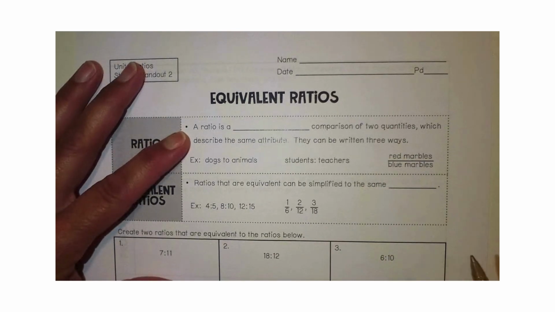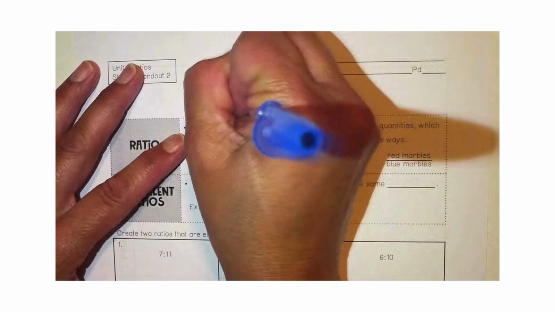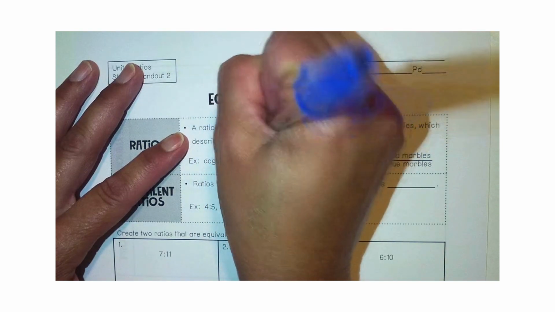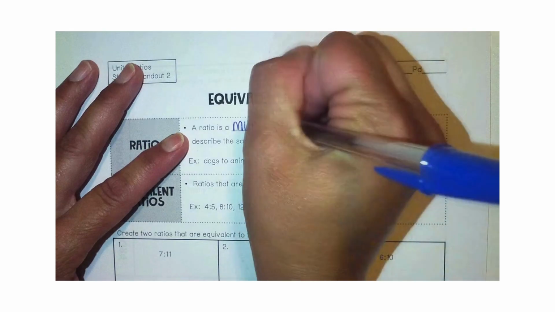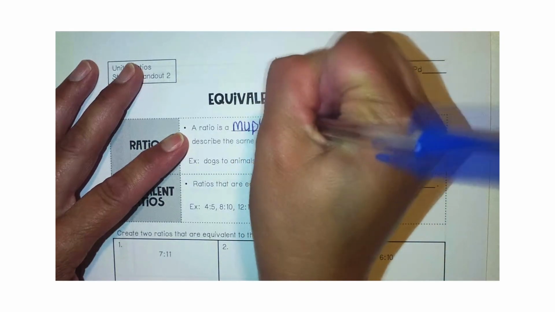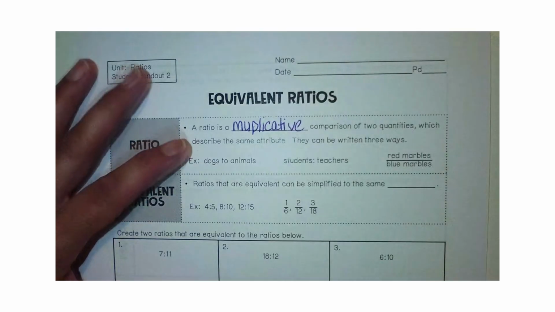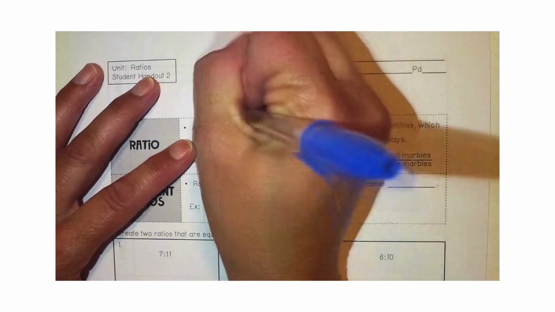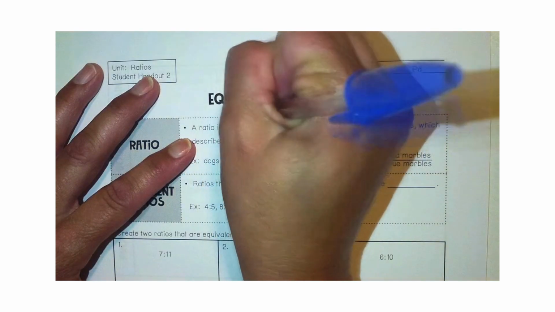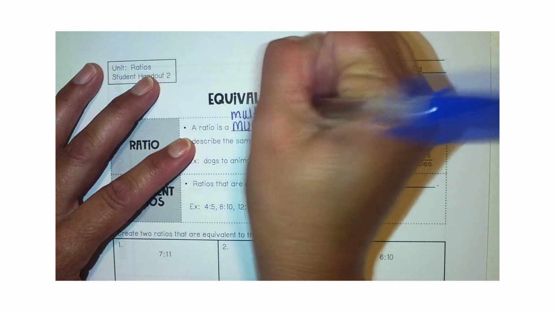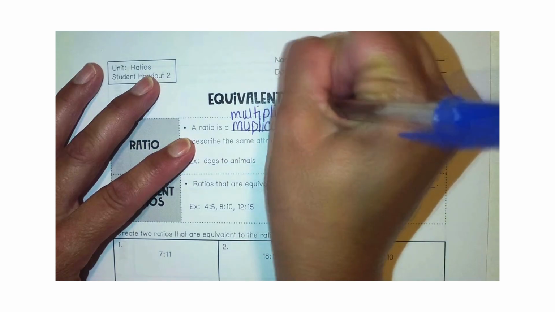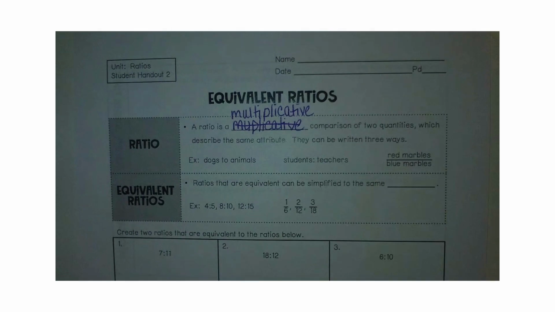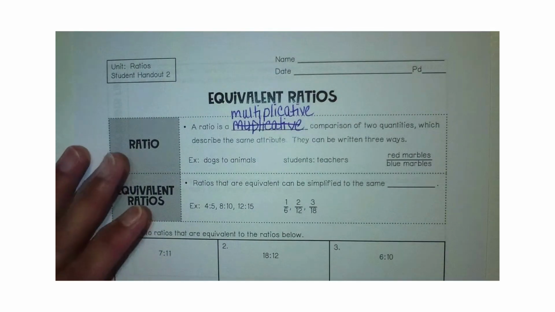So it says a ratio is, we need to put multiplicative. Now, multiplicative sounds like it's a big fancy word. It basically just means multiply. Well, it'd help if I would have spelled it right. Don't worry about words that look very big, because they're always just an extension to something that you already know.